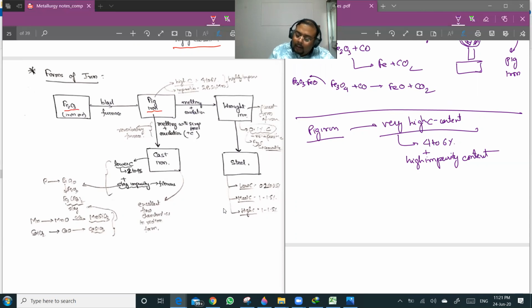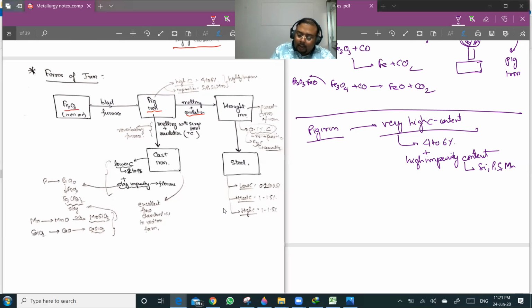And it is highly impure. It is containing silicon, phosphorus, sulfur, manganese, and the sulfates. So the impurity content is pretty high here. What we do is, if we are melting this pig iron and doing oxidation, then what we get is wrought iron.